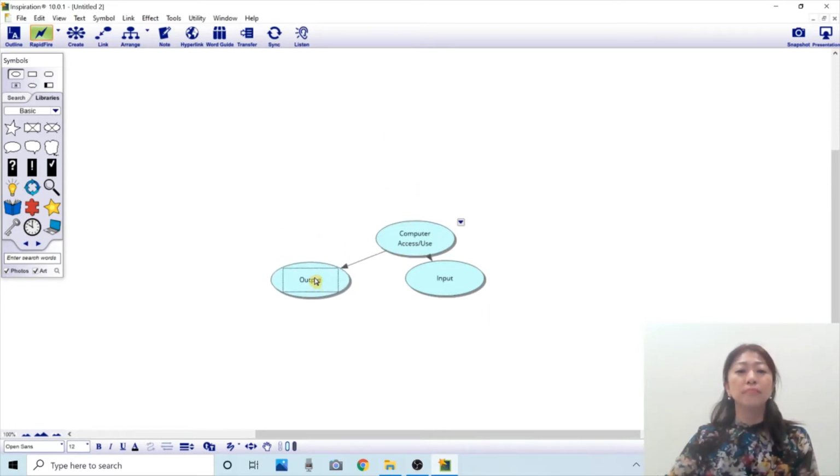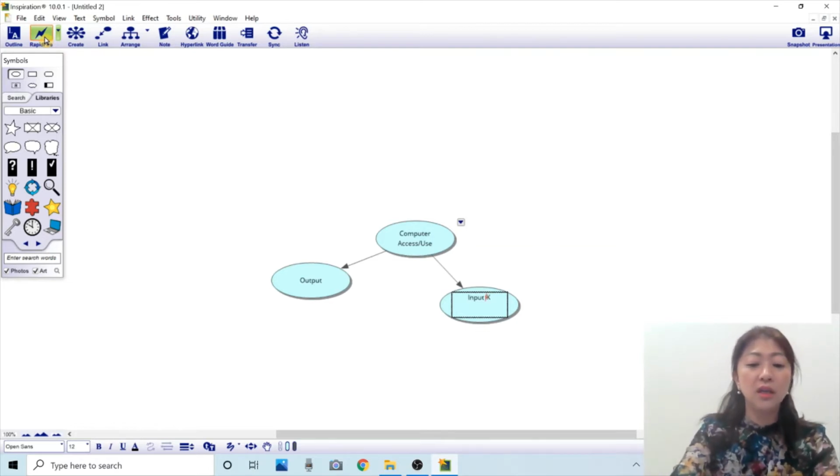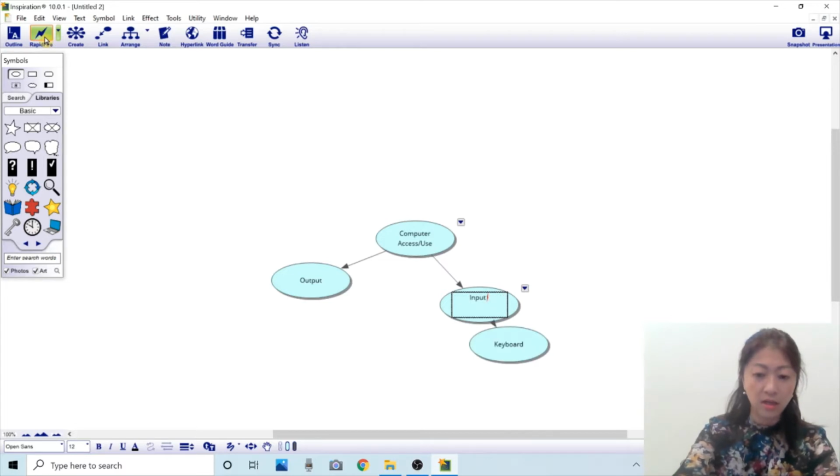That creates a bubble that goes under the main topic, computer access or computer use. Again, I click input and then click rapid fire again to brainstorm and throw out ideas. For input, there will be keyboard, enter, and mouse, enter.